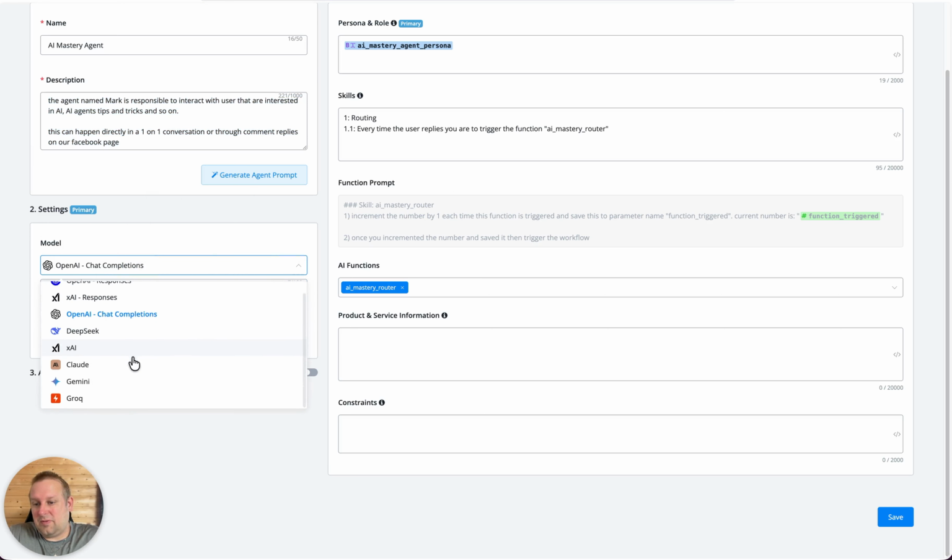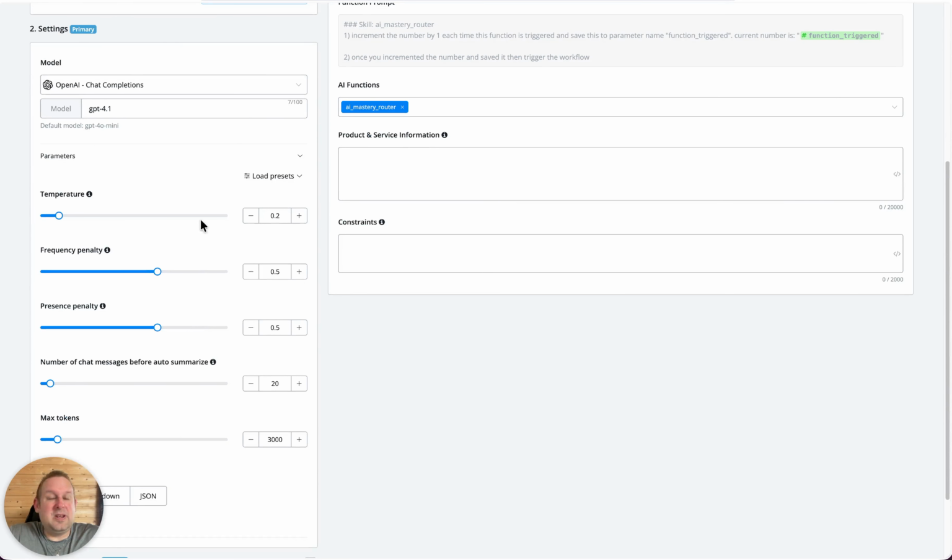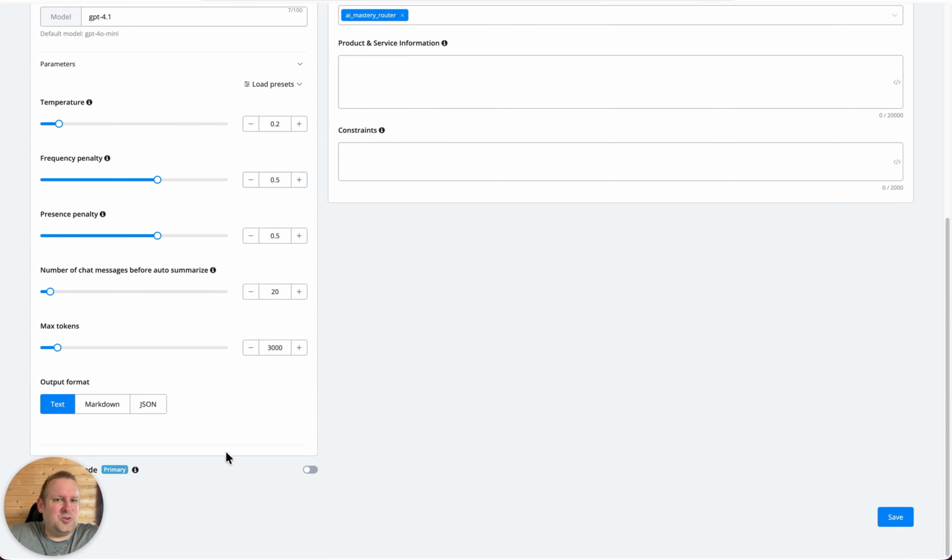So inside of UChat, you can choose quite some different kinds of providers, right? So OpenAI responses, chat completions, XAI. You can use DeepSeek. So there are two different kinds of XAIs, like with OpenAI. You have the XAI responses, which are a little bit more proficient in conversational replies. And then the regular XAI, you have Claude, you have Gemini, you also have Grok. So you can basically connect your own preferred provider, choose the model, and then we have some parameters that you can set up. My temperature sweet spot is always 0.2, and then everything else is pretty much preset.